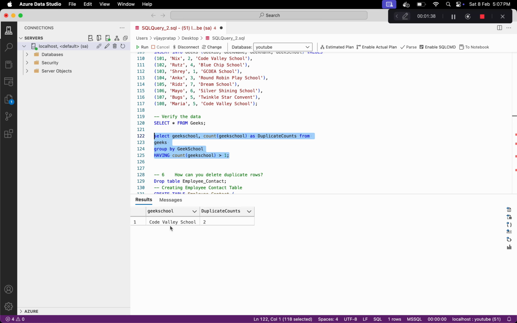Yeah, so you can see now we have the school name and also their counts, and we have only those school names where the count is greater than 1. That means we are outputting only those school names which are duplicate. So this is how we can solve this problem.